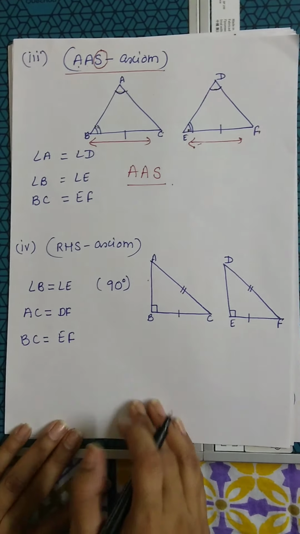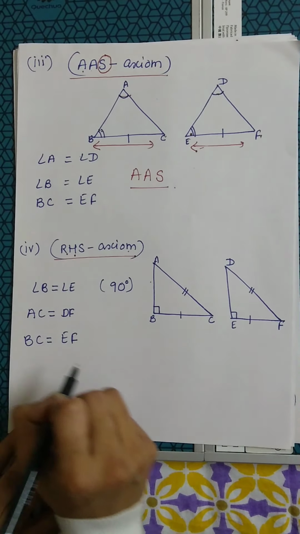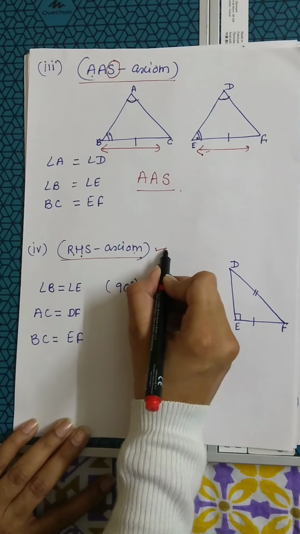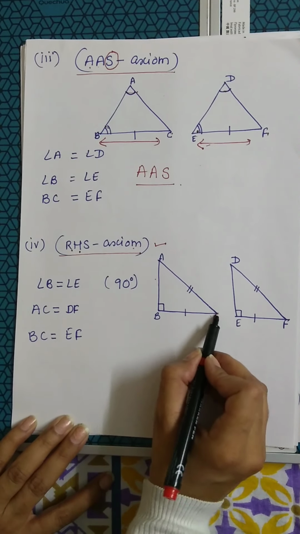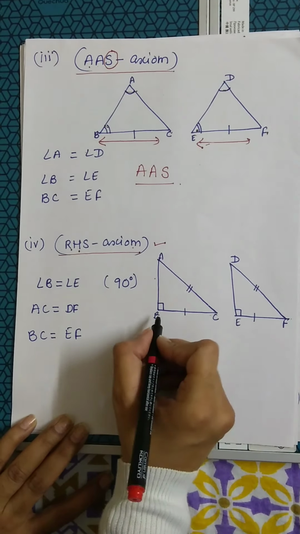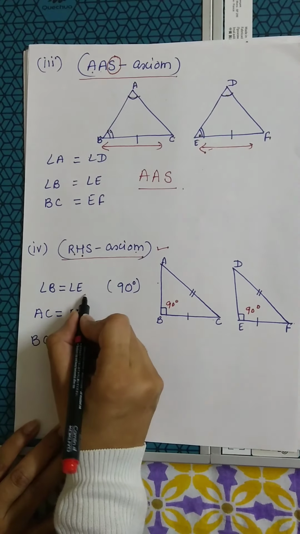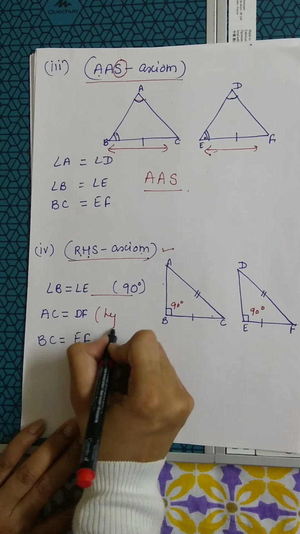Next one is the RHS axiom, that is right angle, hypotenuse and side. So for this condition it has to be a right angle triangle. Right angle triangle ABC and right angle triangle DEF, angle B equals angle E, 90 degrees each. AC equals DF. This is the hypotenuse.